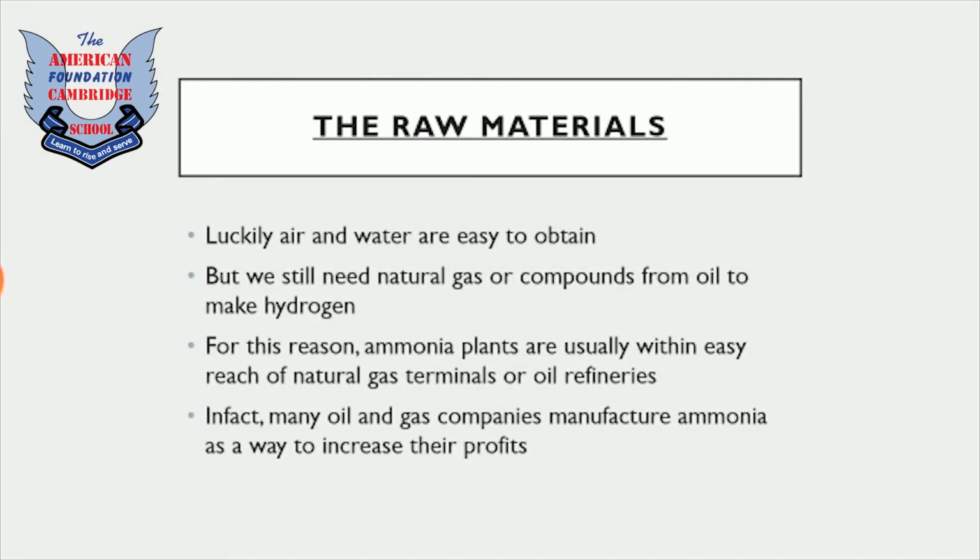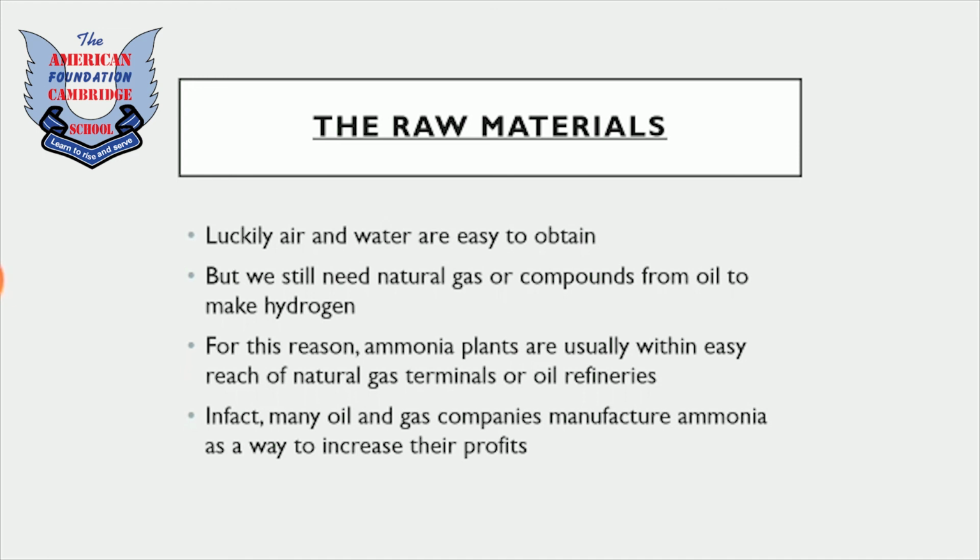The raw materials, nitrogen and hydrogen: luckily, air and water are easy to obtain because they are not expensive. But we still need natural gas or compounds from oil to make hydrogen. For this reason, ammonia plants are usually within easy reach of natural gas terminals or oil refineries. In fact, many oil and gas companies manufacture ammonia as a way to increase their profits. So ammonia plants are usually situated near oil factories or natural gas terminals so that it becomes easy to access natural gas or compounds from hydrocarbons so that we can get hydrogen for the reaction.